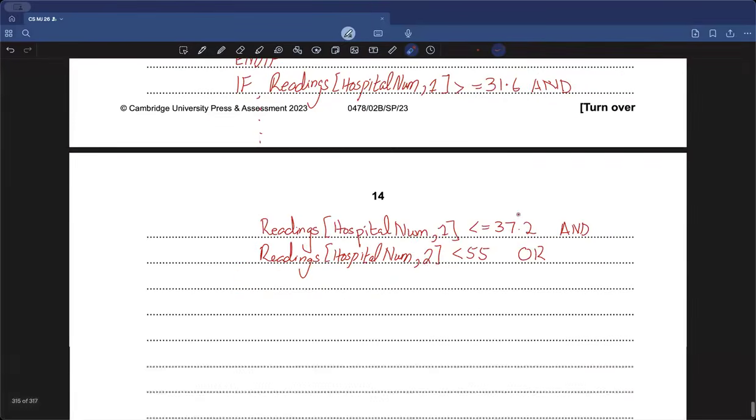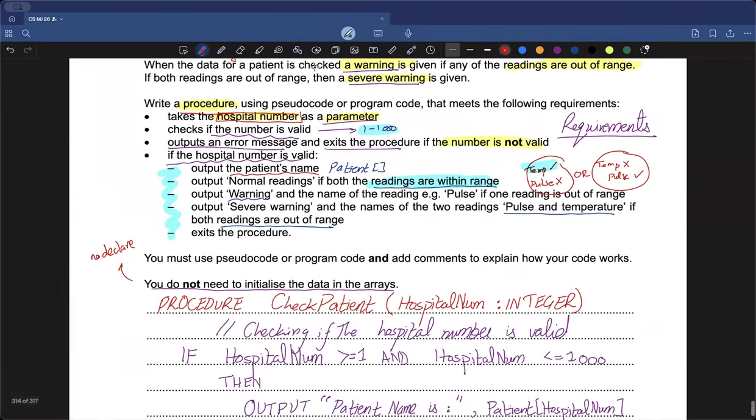But right now we see that it could be either less than 55 or this value of readings is greater than 100. Either way, if any of this happens, this means that my pulse is out of range, right? Then this condition of pulse is no longer in the correct range. So my pulse is now outside the correct range.